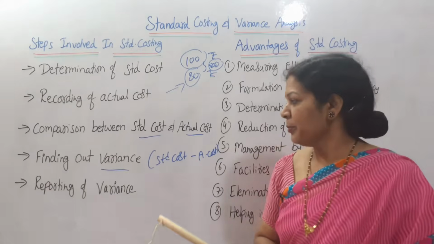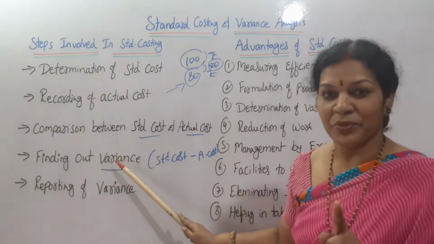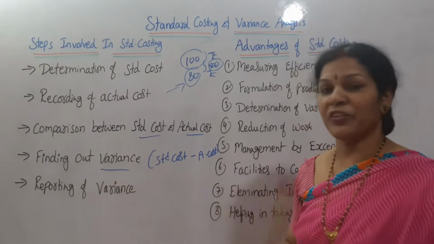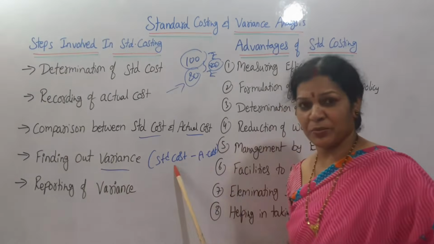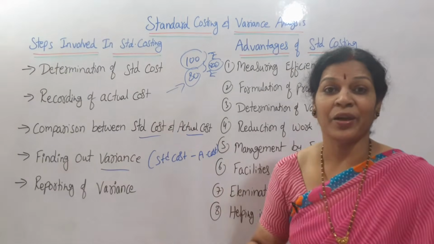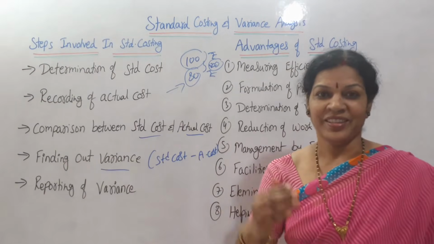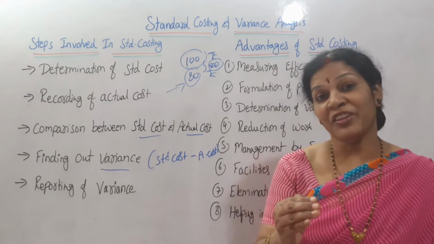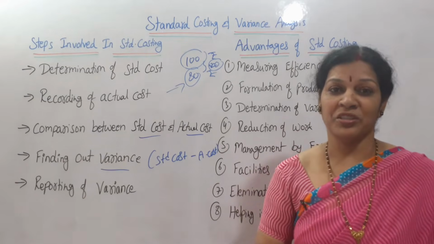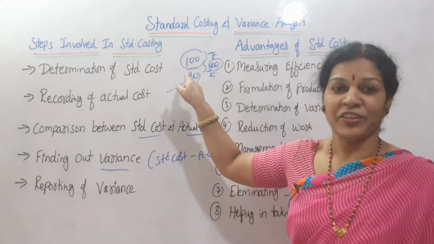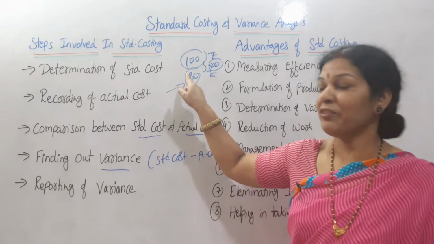The difference, okay? And then, well, you got it, variance. Then after that, reporting of variance. This variance means 20 rupees I came to know. This I have to report it. So this is difference. Whether it's favorable or unfavorable also we need to say. 20 rupees difference I got. 20 rupees is favorable or unfavorable.